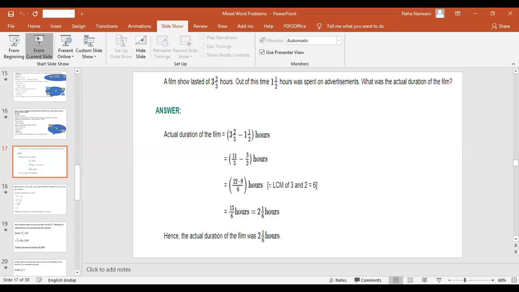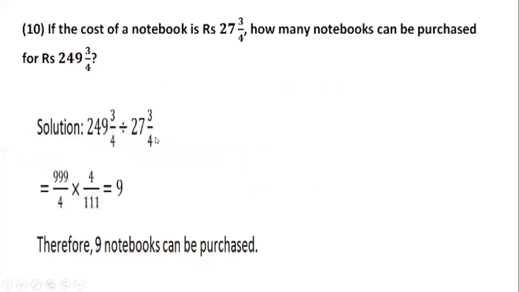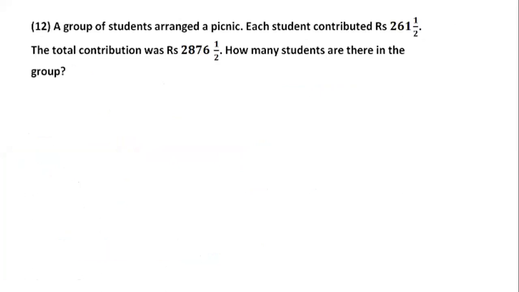Okay. We will divide 249 3 by 4 by 27 3 by 4. We'll convert, we'll get 999 by 4 multiplied by 4 by 111. Children, it is very easy to cancel out. 4 gets cancelled by 4 one time. In 111's table, 999 will come 9 times. That's very simple. We can purchase 9 notebooks. Okay.